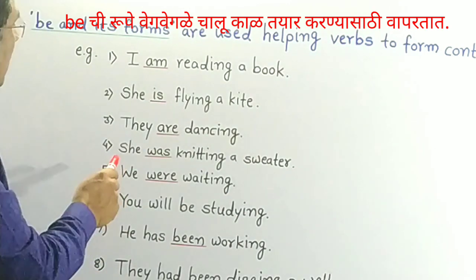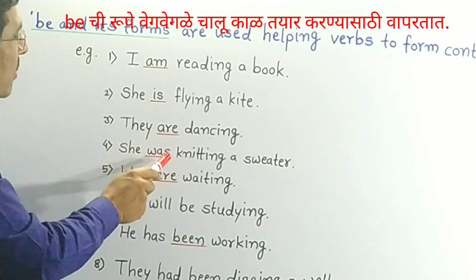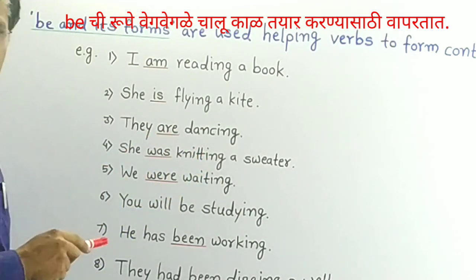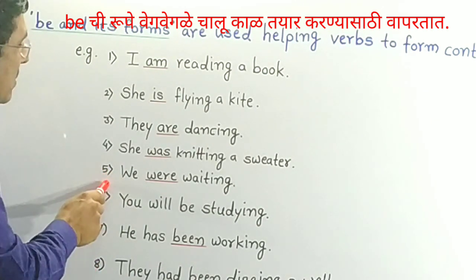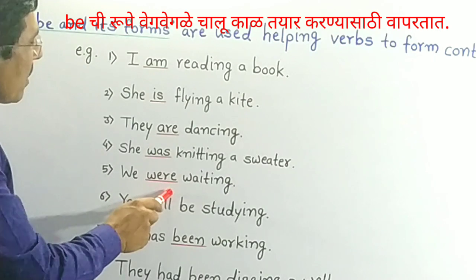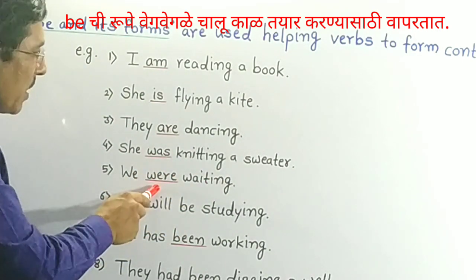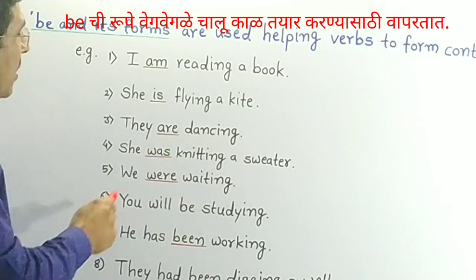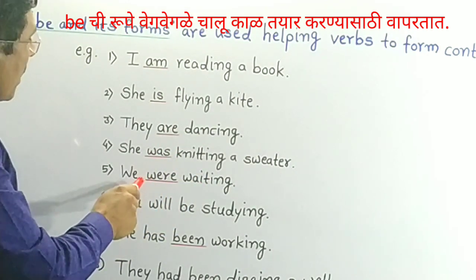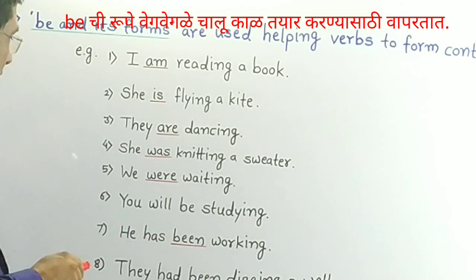In the fourth sentence, was is used as helping verb, was knitting is past continuous tense. In the fifth sentence, we were waiting, were helping verb, waiting main verb, it indicates past continuous tense.